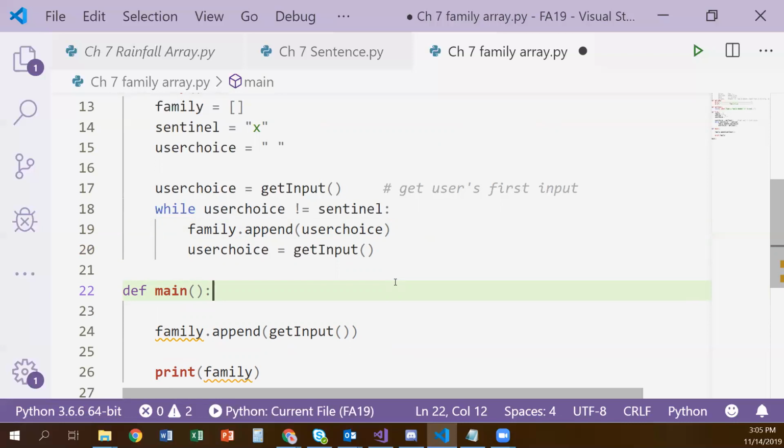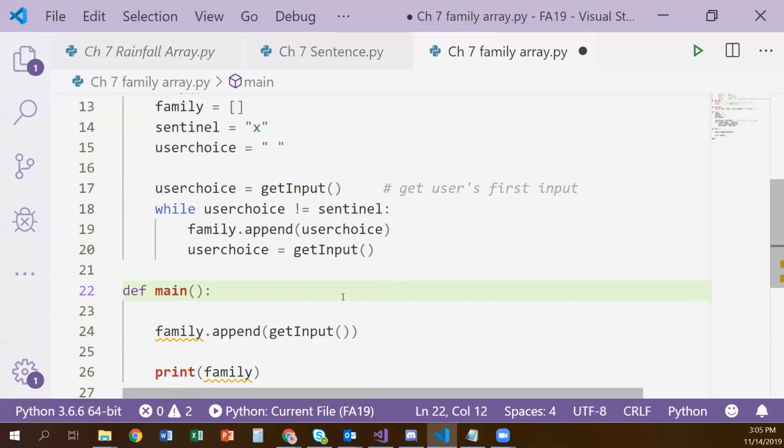If they type a name, we'll add it to the array, then we'll ask them for another one. Then we'll go back to our while loop again. So again, if they type an X, we'll just end our loop. If they type another name, we'll add it into our array and ask them for another one. We'll just keep asking them for another name until they finally enter that X, and then we'll fall out of our loop and be all done with our loop.